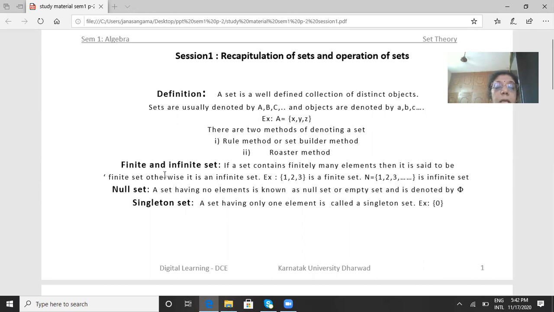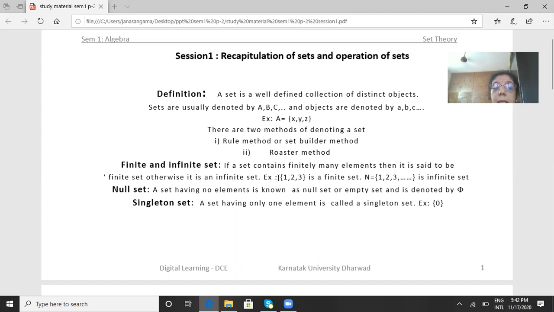Now let us see what is meant by finite set and infinite set. If a set contains finitely many elements, then it is said to be a finite set. Otherwise, it is an infinite set. If a set contains infinitely many elements, then it is said to be an infinite set.